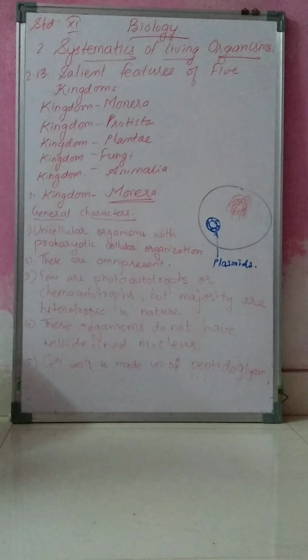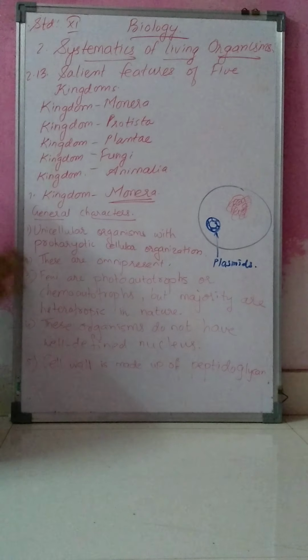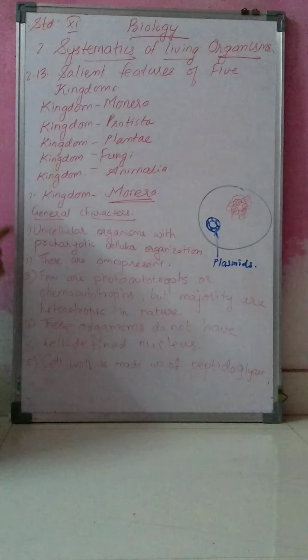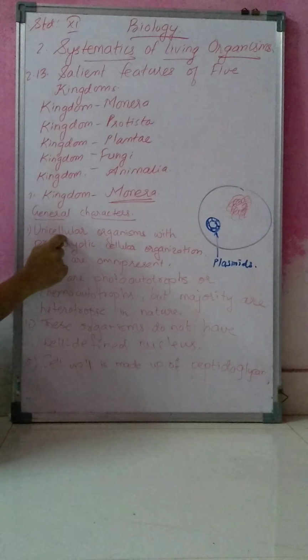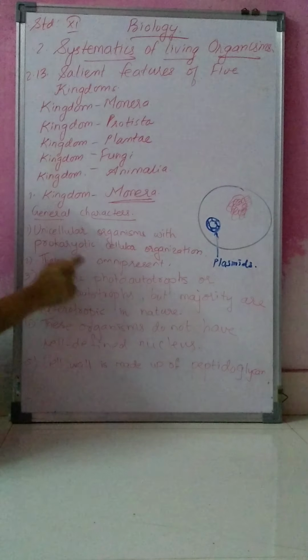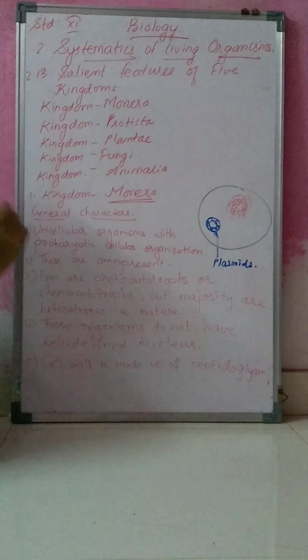In Kingdom Monera we have to study only the salient features, so we will start with the general characters of Kingdom Monera. I am giving you the general characters in the form of notes. Note them down; that will be helpful to study the chapter. The first point: unicellular organisms with prokaryotic cellular organization.